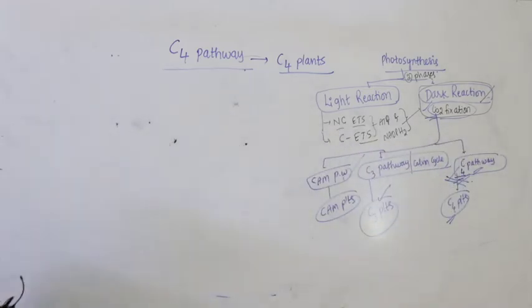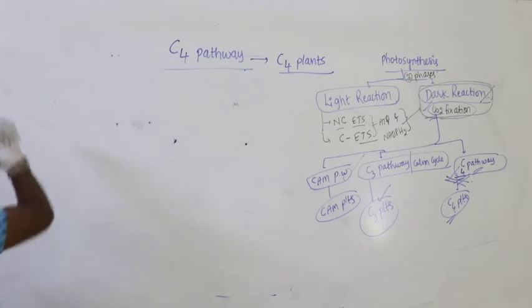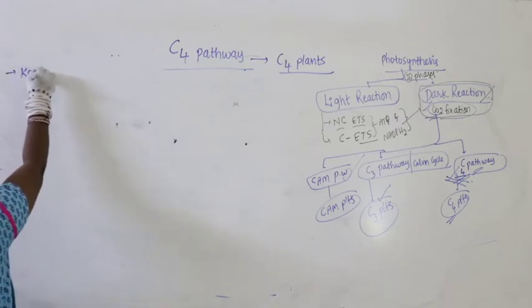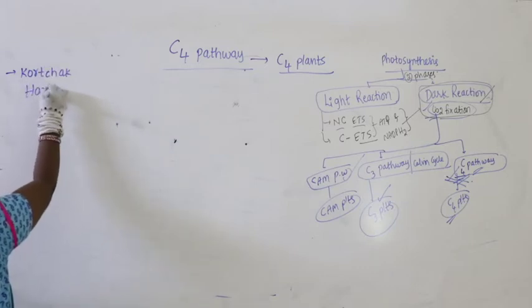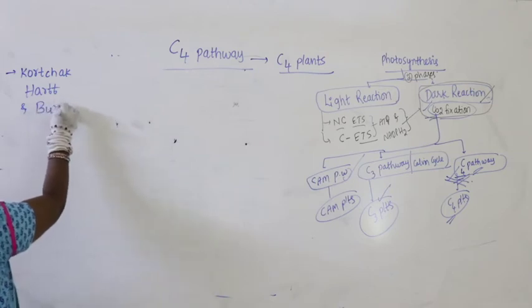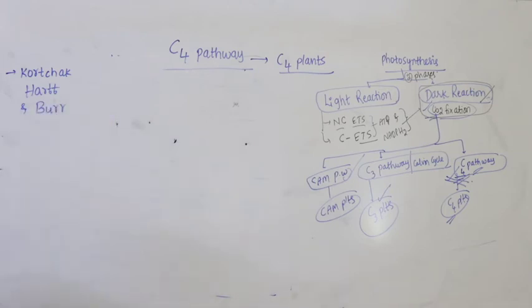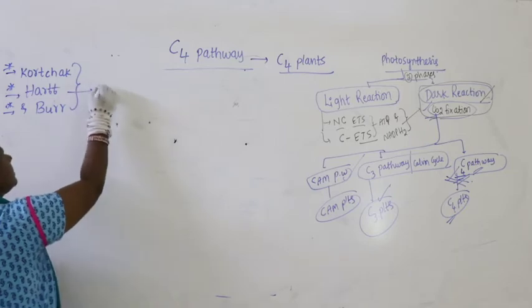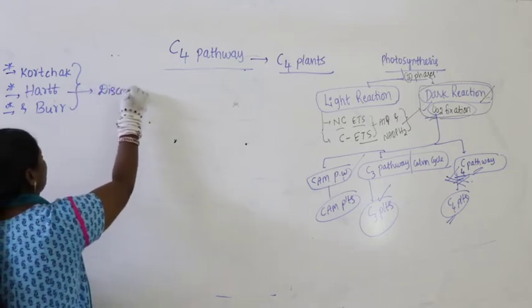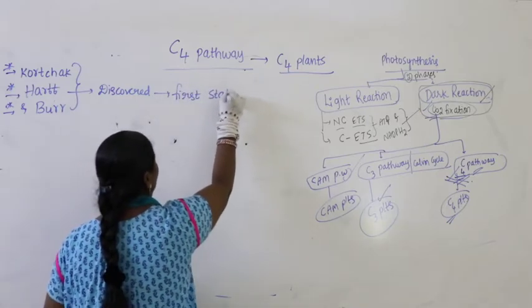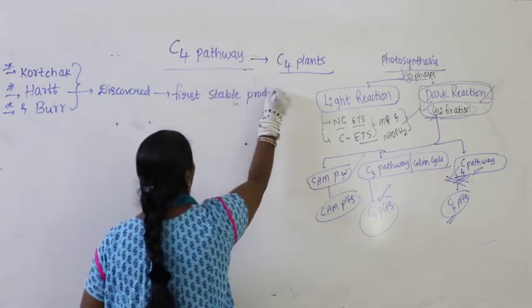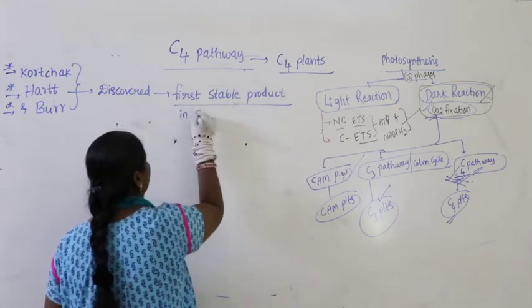Now for the C4 pathway, first of all there are scientists like Kortschak, Hart and Burr, a combination of three scientists. Kortschak, Hart and Burr are the three scientists. They discovered the first stable product in sugarcane.